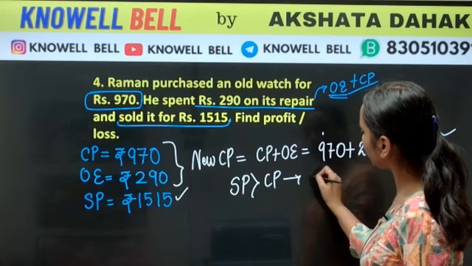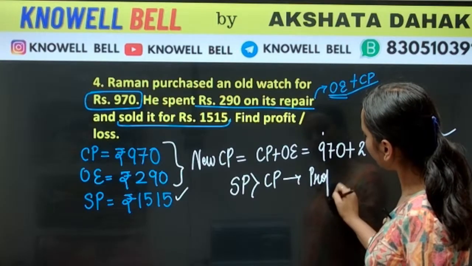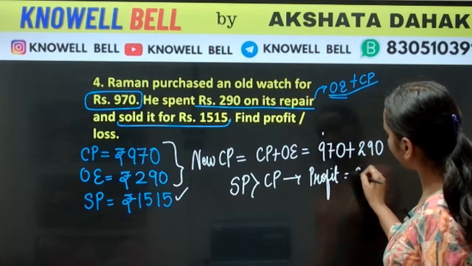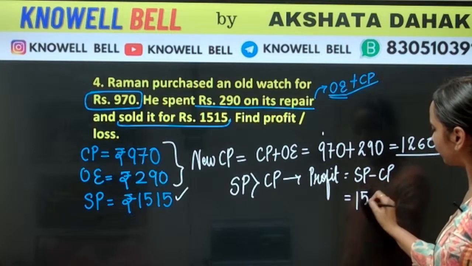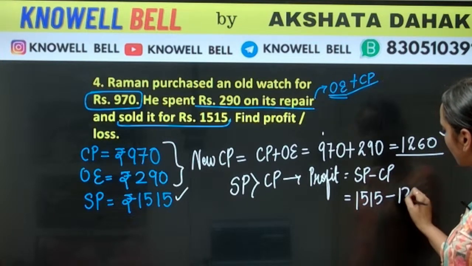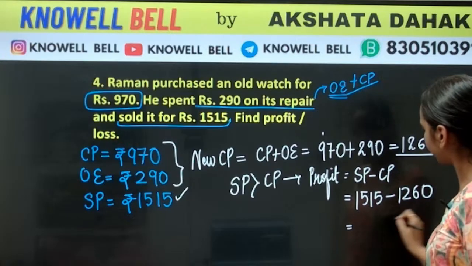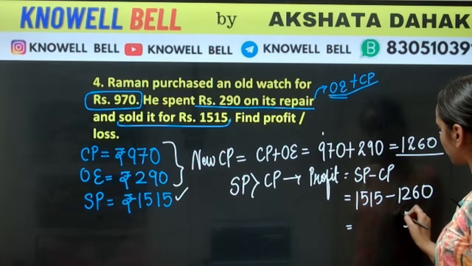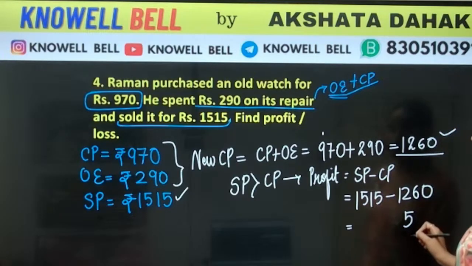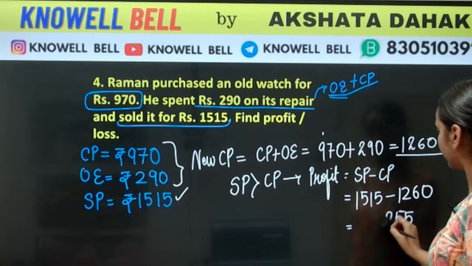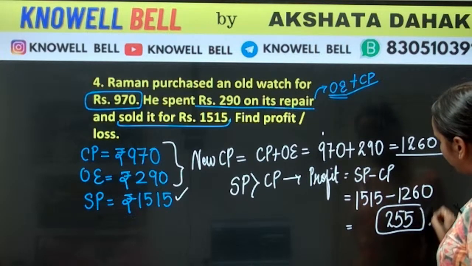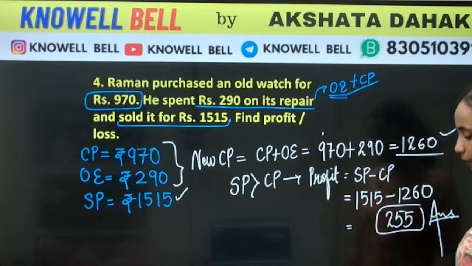So which question is this? This is a question for profit. What is the formula of profit? SP minus CP. SP is 1515, CP is 1260. 5 minus 0, 5. 1 minus 6, sorry, 11 minus 6, 5. 4 minus 2, 2. You will get 255. What will be the profit value?